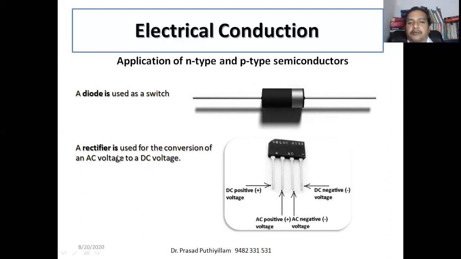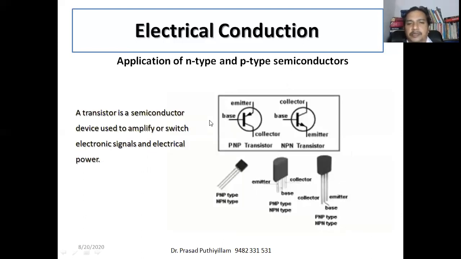A rectifier converts the AC voltage to DC voltage, whereas a diode is used as a switch. These two are devices made up of an N-type semiconductor as well as a P-type semiconductor fused together. Depletion layer formation, everything you will be studying in detail. Okay, so, application of N-type and P-type, continuation.